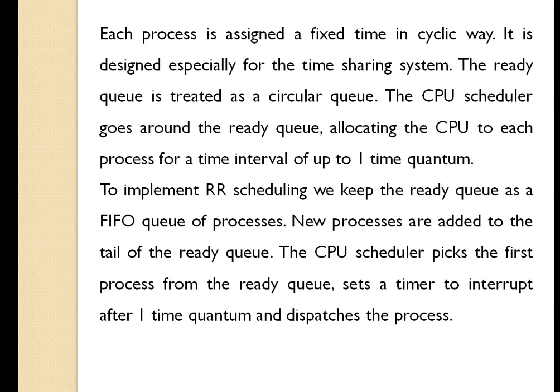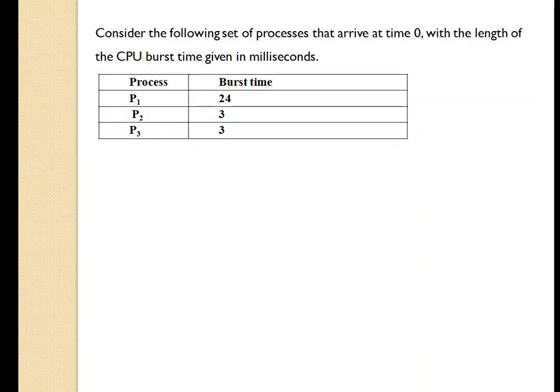New processes are added to the tail of the ready queue. The CPU scheduler picks the first process from the ready queue, sets a timer to interrupt after one time quantum and dispatches the process. One of two things will then happen.